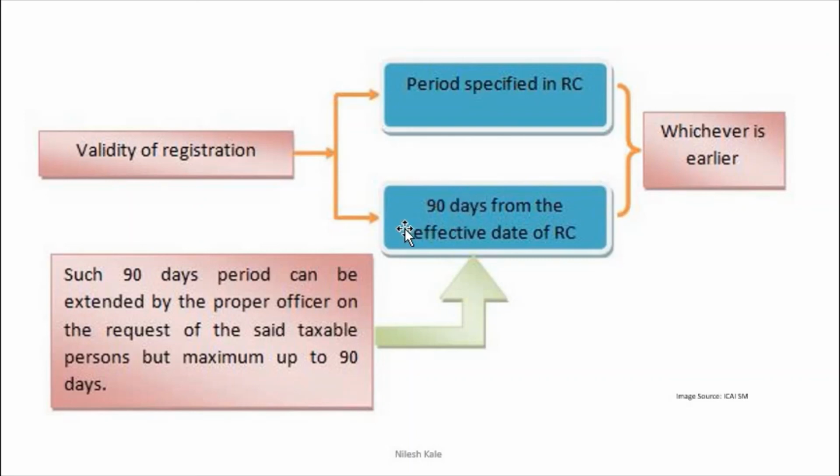But it can also be extended to the next 90 days, only up to 90 days, right? Who will do this? Proper officer, and upon the request. And how to do the request? We have to again do that online, right?